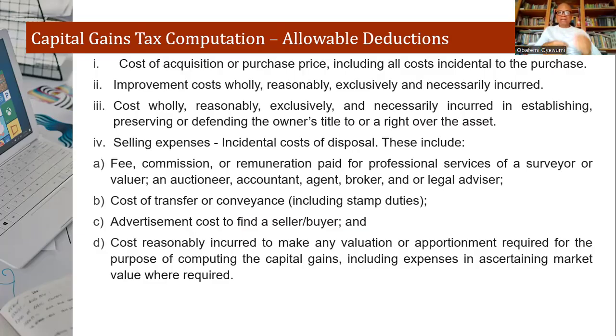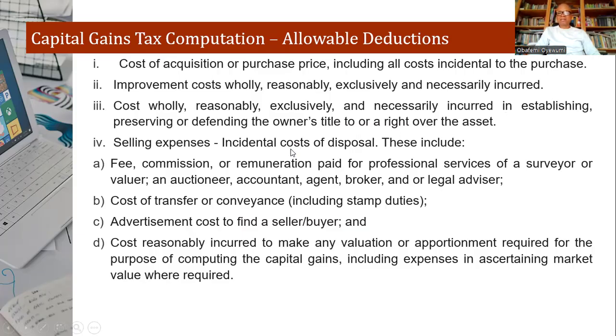That talks about a cost that is wholly, reasonably, exclusively and necessarily incurred for you to be able to improve the asset. Also, cost wholly, reasonably, exclusively, and necessarily incurred in establishing, preserving or defending the owner's title is also part of it.